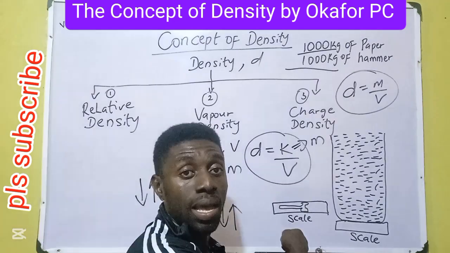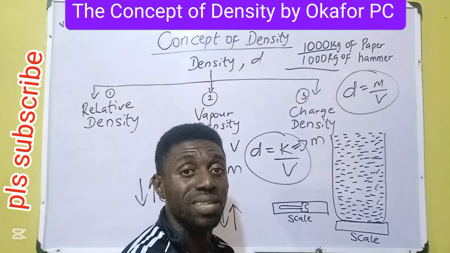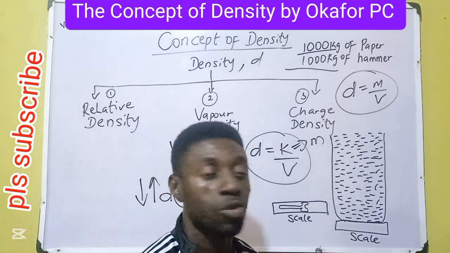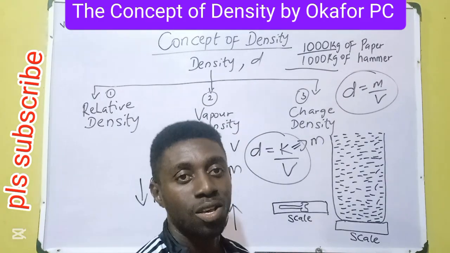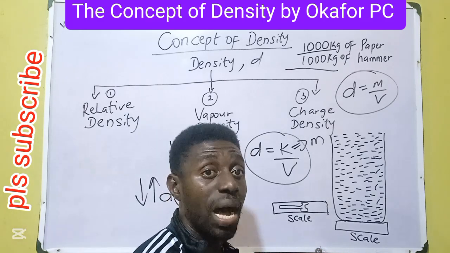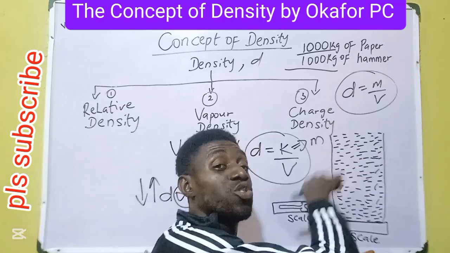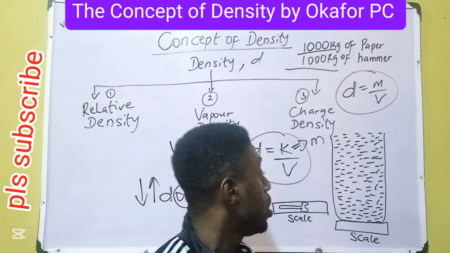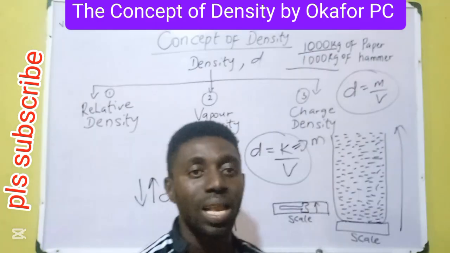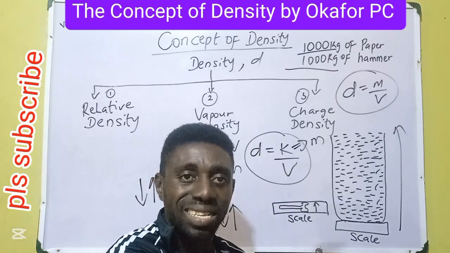So one hammer, for instance, can be 1000 kg, but it takes an excess number of papers in a basket to give us equivalent mass. So don't be confused. The mass is the same because we have one hammer versus millions or trillions of papers in a basket to get commensurate measurements. So here we have a greater volume. Here we have a smaller volume to make up for that 1000 kg that is the same in them.